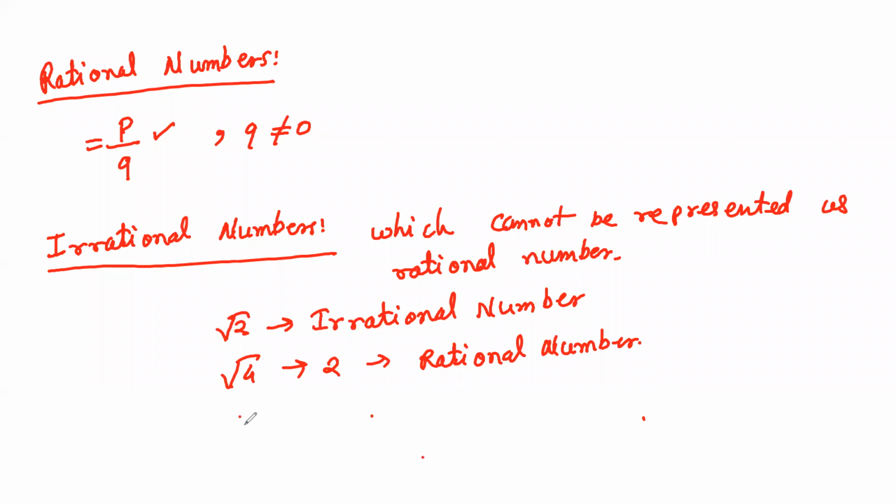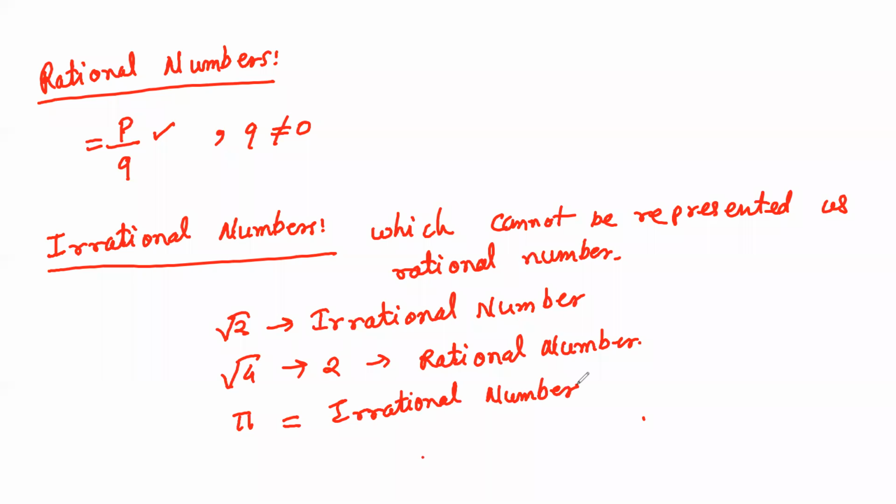Pi is also an irrational number. Okay, write it down. We can move to the next question.